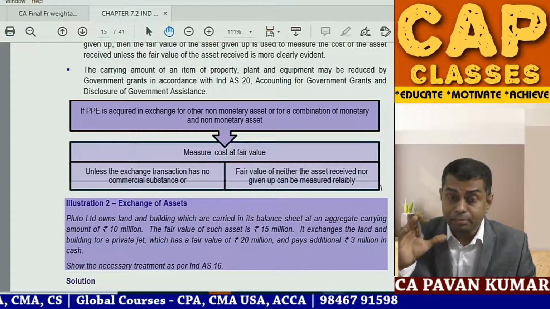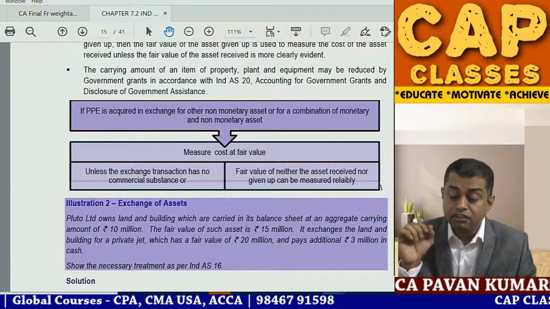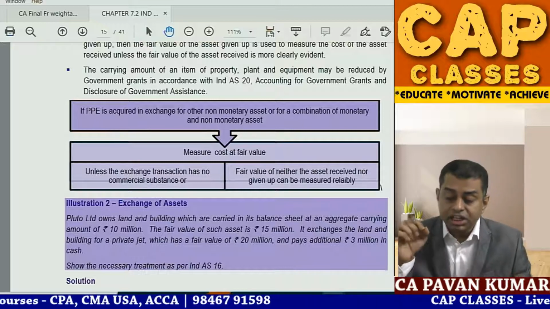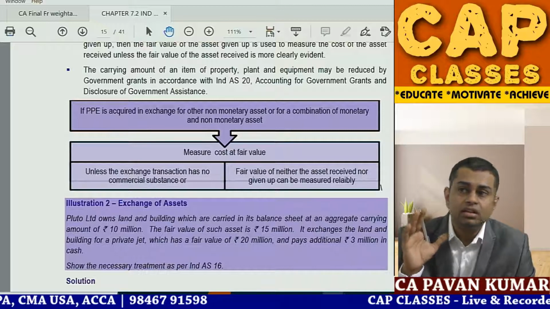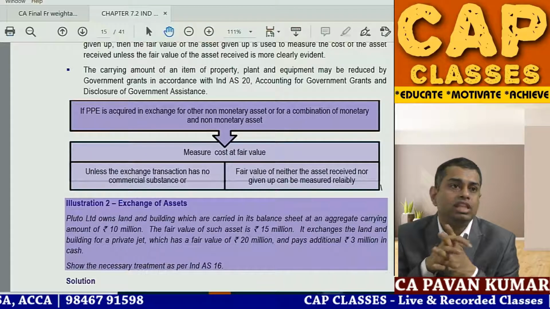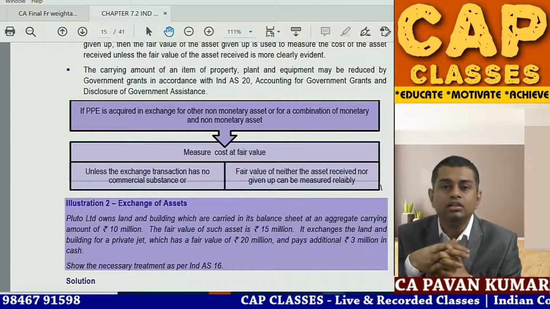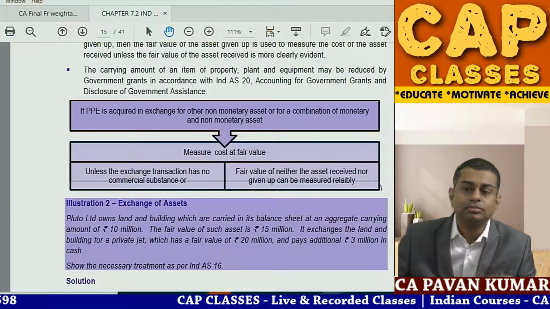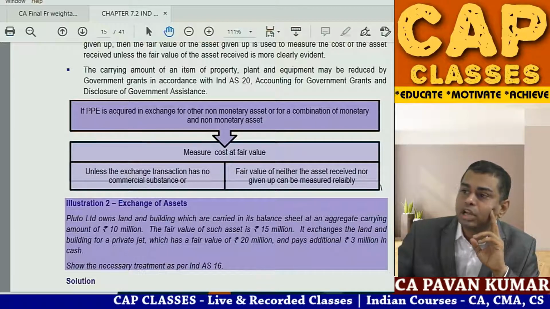The company exchanges the land and building for a private jet. They bought a private jet which has a fair value of 20 million. And the company pays additional 3 million in cash. Show the necessary treatment as per Ind AS 16. This question can come straight in your exam for 2 marks or 3 marks. Take 1 minute of time, read the question again. Can you tell me what is the journal entry you have to pass? Don't take more time. I want the answer.